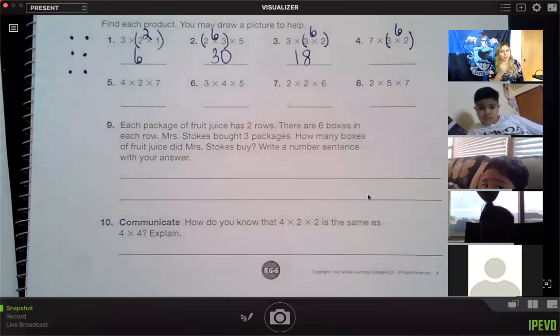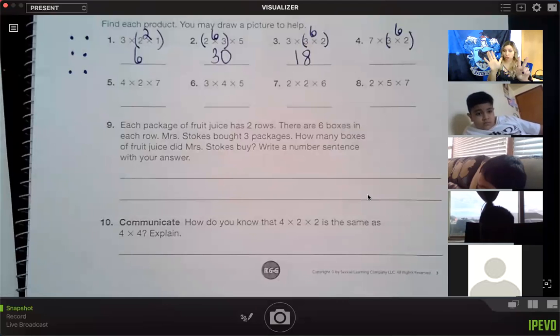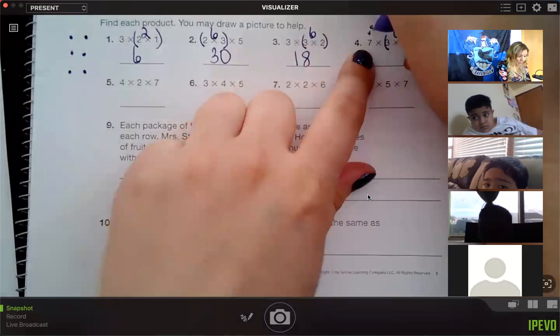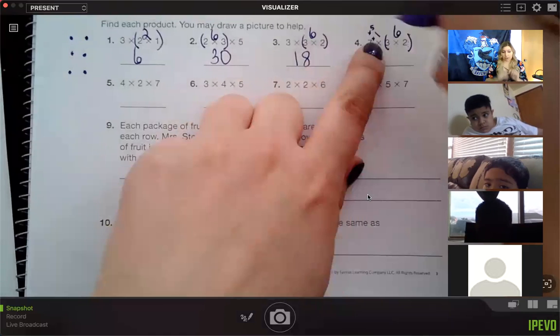Ooh, this one's tough. Okay, let's remember our strategies. So if I multiply by 7, I'm going to break the other number into times 5 and times 2 because 5 and 2 make 7. Or I can multiply times 6, which is 5 and 1 because 5 and 1 makes 6. So I'm going to do that. I'm going to do 7 times 5 and 7 times 1 because that 5 and 1 make that 6.